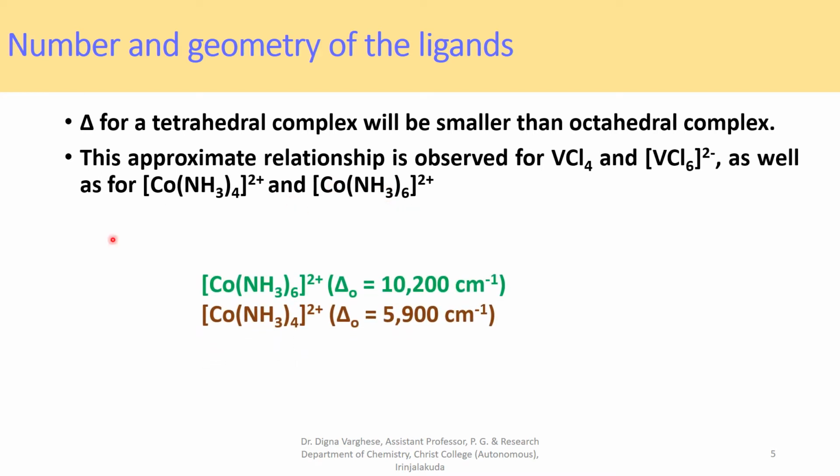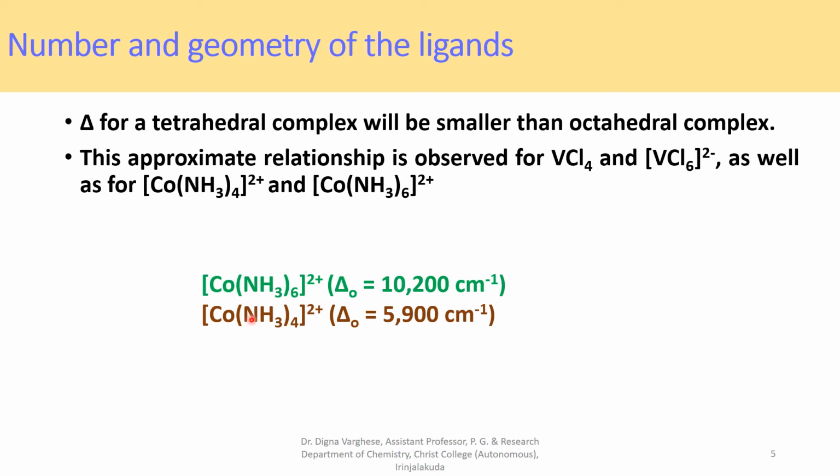Here we can see the hexamine cobalt 2 plus complex, its delta value is 10,200 centimeter inverse. And for the tetramine cobalt 2 complex, its value is about half of the first value, that is delta is 5,900 centimeter inverse. So the number of the ligands also affects the crystal field splitting value, and also the geometry.